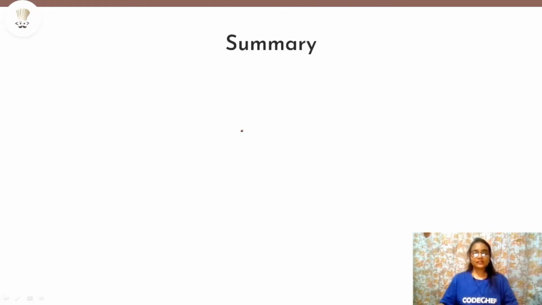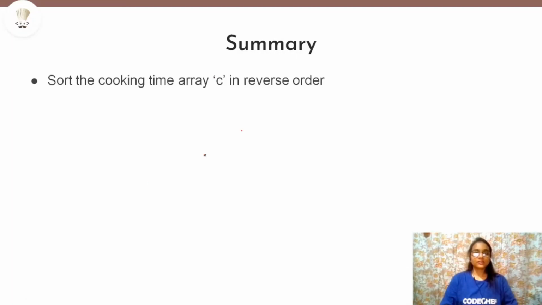The first thing that we will be required to do is sort the array that is given to us, which contains the time of preparation of each of the dishes. And why are we sorting that? Because we always have to pick the maximum dish first. So if we are given an array of 4, 3, 1 and 2, then we will sort it in reverse order, that is 4, 3, 2 and 1. So it will make it simple for us to pick the maximum dish first.